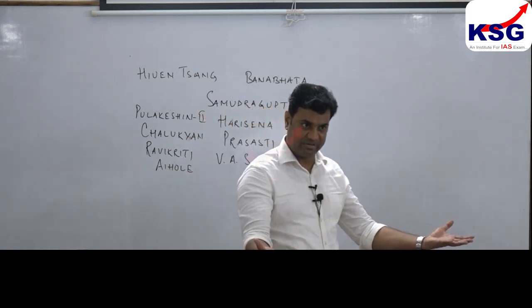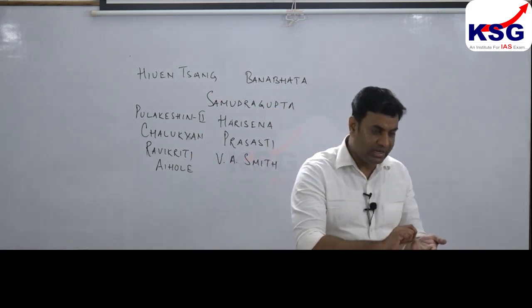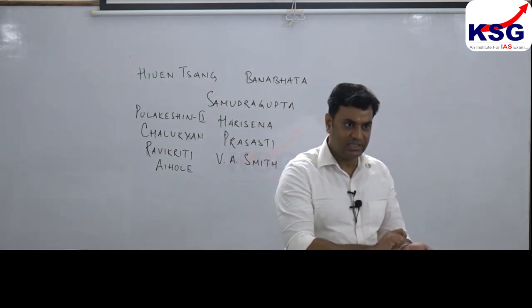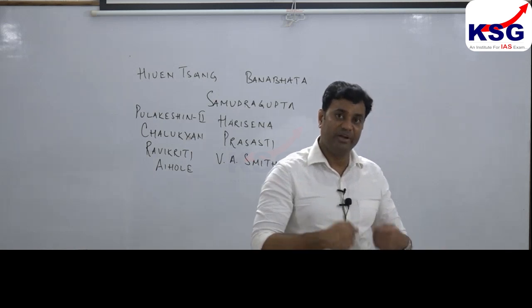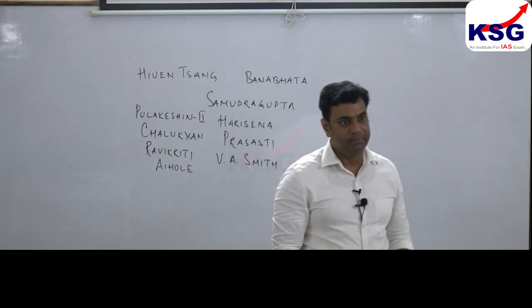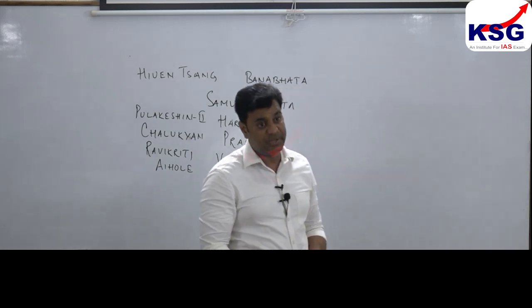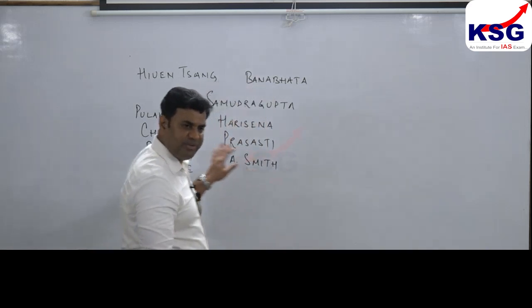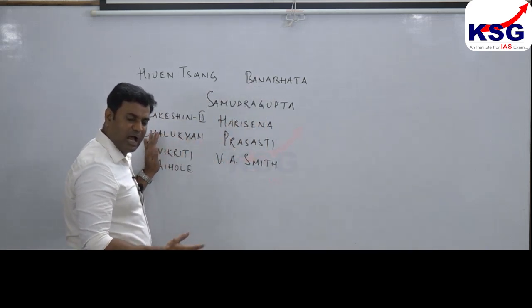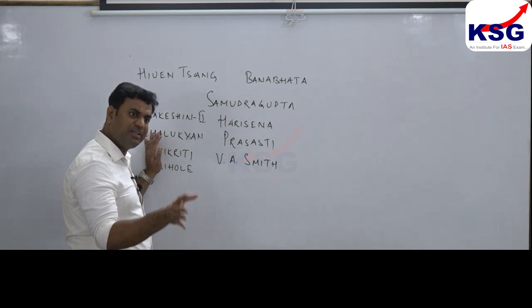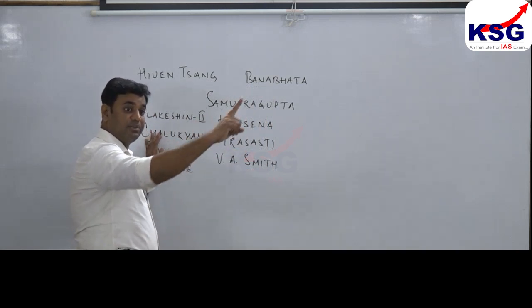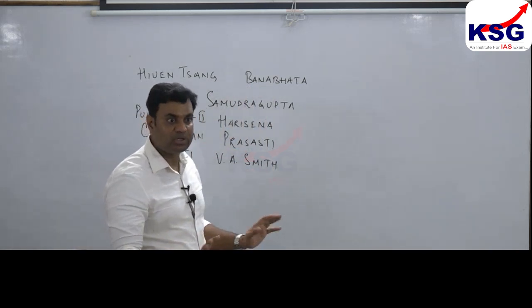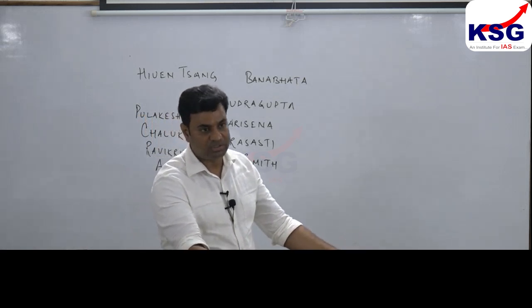Just understand the difference, clear? If you are writing any book, you are writing something very personal, clear? And that alteration can be done easily. But when you are writing something publicly, it must be acceptable to the public at large. When Ravikirti wrote this Aihole inscription, a large number of people were witnessing the inscription while it was being written. If something wrong had been written, the people could have objected, and Ravikirti could not have written the Aihole inscription.